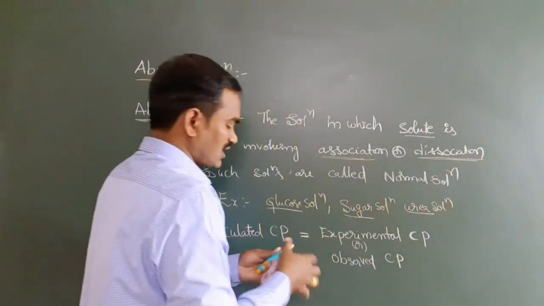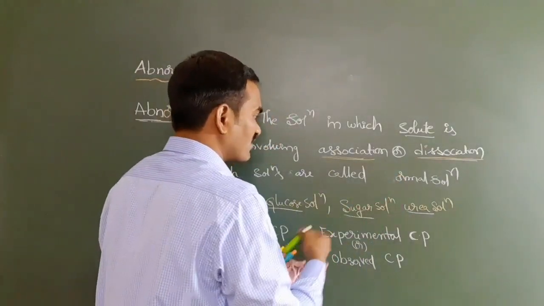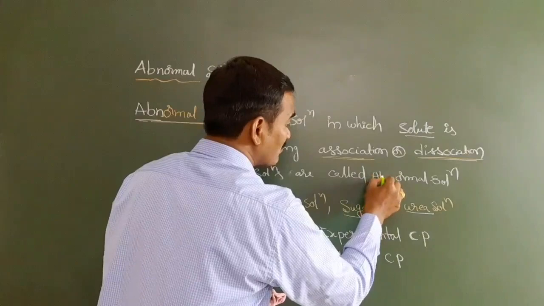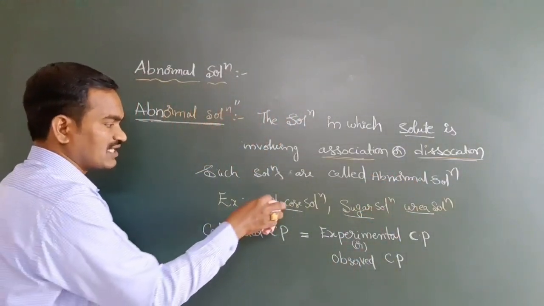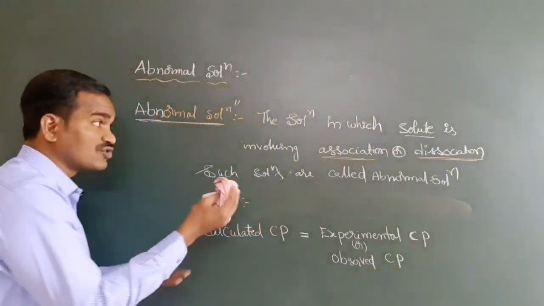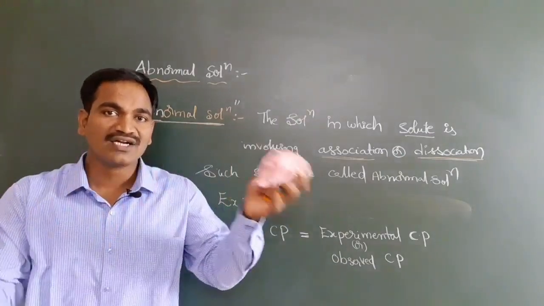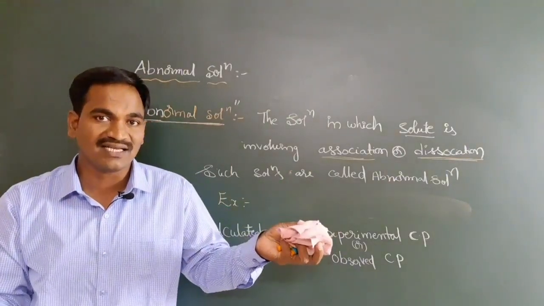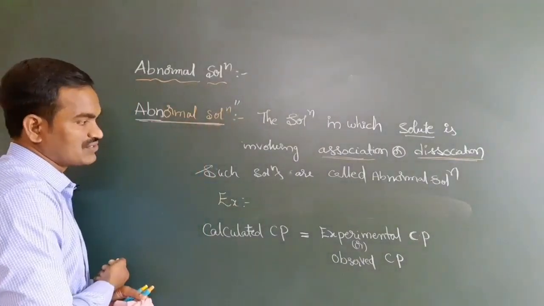Such type of solutions are called abnormal solutions. We have to have clarity here. In abnormal solutions, the solute is involving in either association or dissociation.